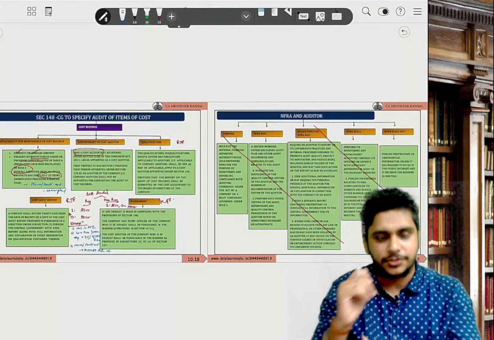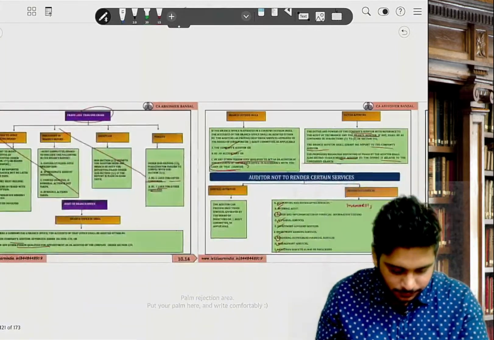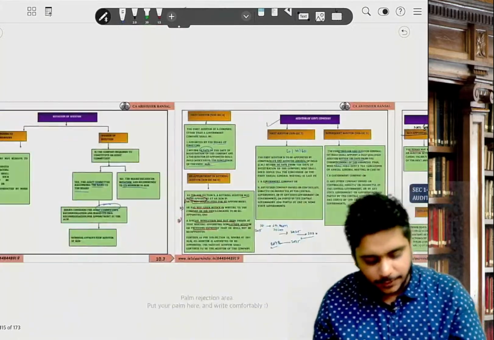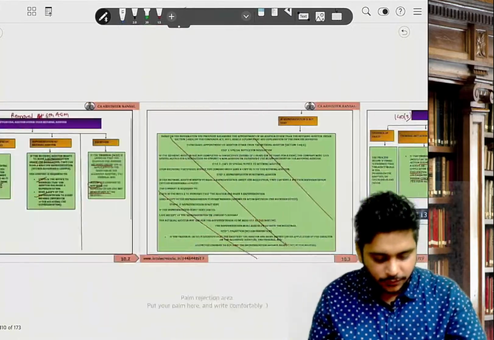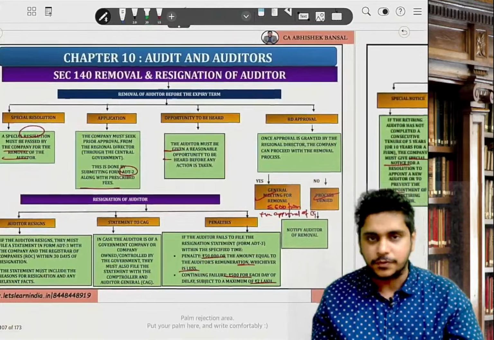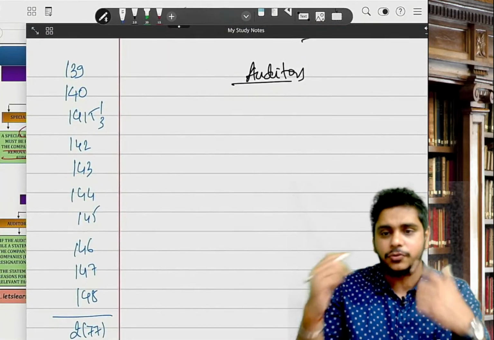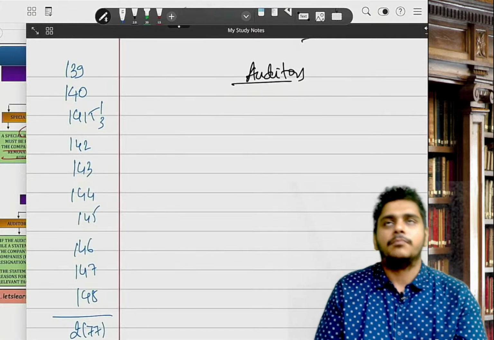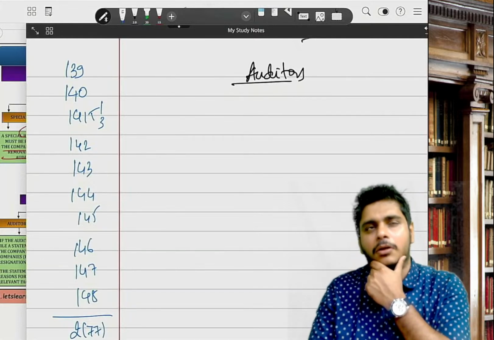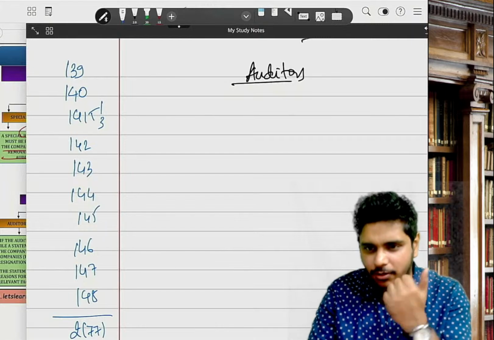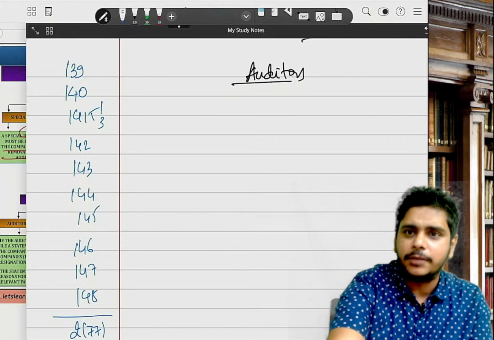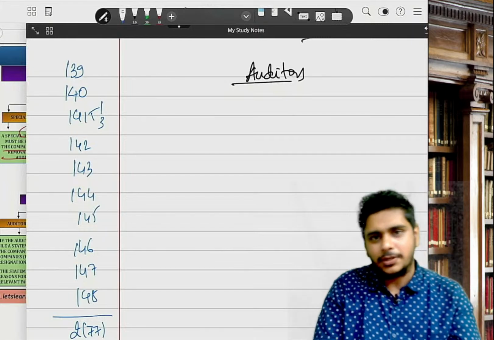We are doing audit revision. Open your notes. I will be doing it from the chart book. If you have the chart book, you can follow along with me, or else you can open your notes. We go in a sequence, so it becomes easy for us to remember. Minimum weightage is around 5 marks. Along with MCQ, it can sometimes come to 8 marks also. So let's quickly start.